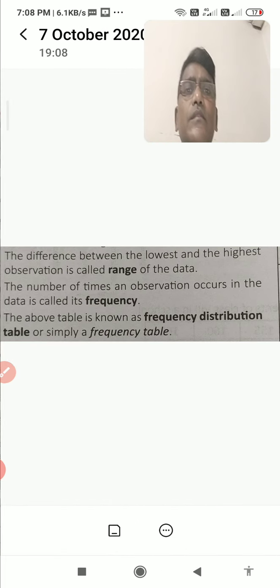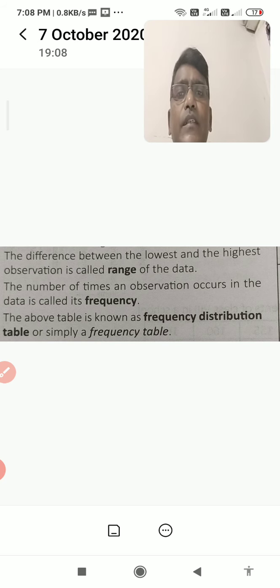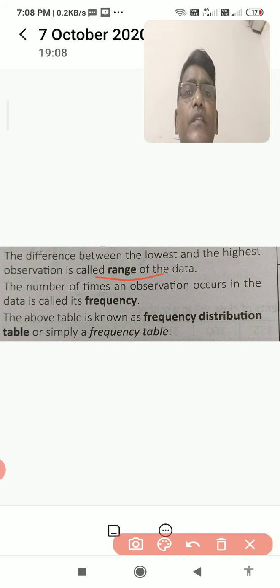See, in this topic we are going to know range. What is range and what is frequency here? Range means, in the given ungrouped data, highest observation minus lowest observation. The difference between the lowest and the highest observation is called range. And frequency: the number of times an observation occurs in the data is called its frequency. I mean how many times each number is coming, we note it down in frequency. Clear to you?